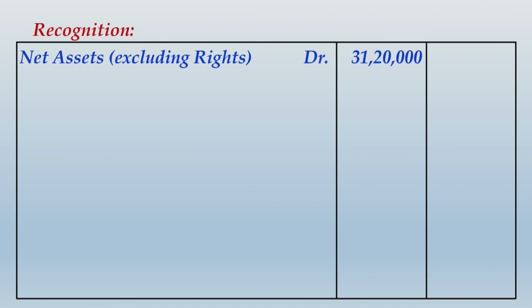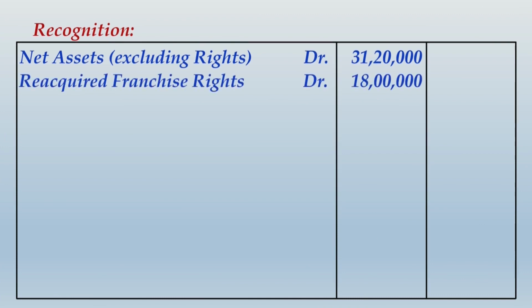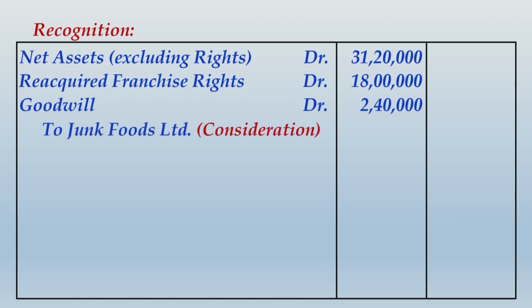Net assets excluding rights at fair value 31,20,000, reacquired rights again at fair value 18 lakhs, goodwill as we have determined above 2,40,000, and the consideration against all this is 51,60,000. So by the amount of consideration, Junk Food Limited has been credited at 51,60,000.